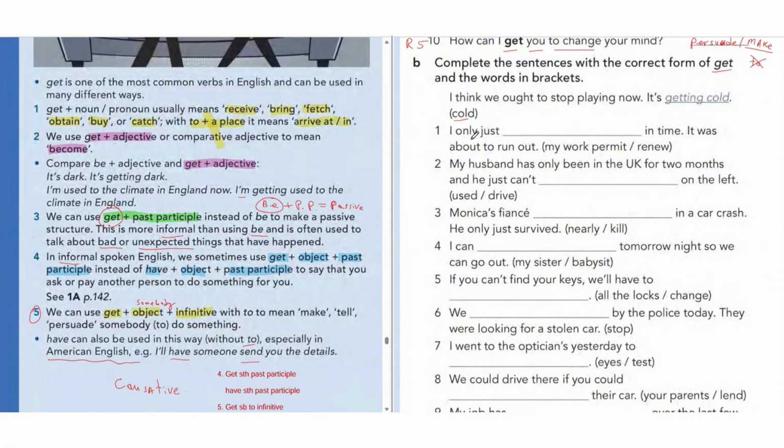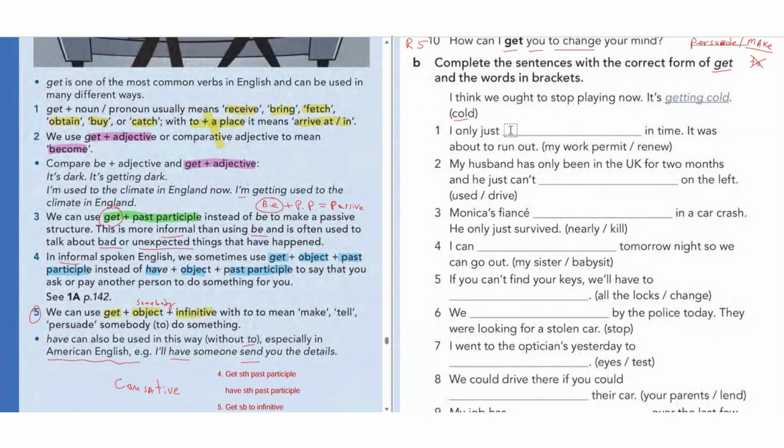Number 1, I only just in time, it was about to run out. My work permit renew. So it's a causative. Rule number 4, right? Get, object, past participle. So I only just got my work permit renewed in time.